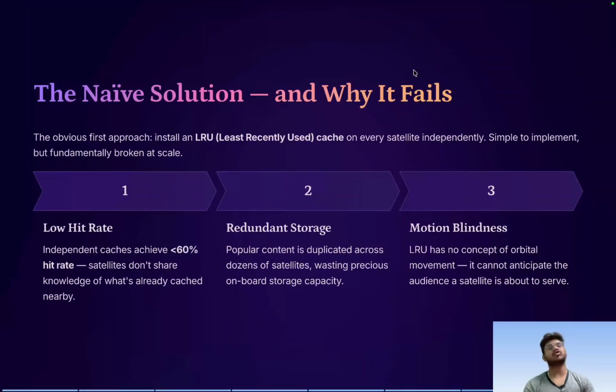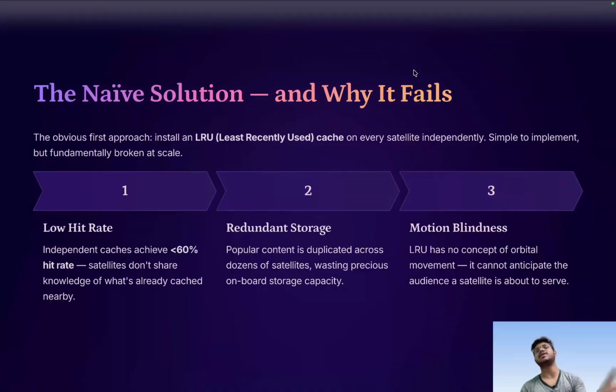So the naive solution, which I have already talked about, is to simply introduce a cache, and you may use the LRU cache policy, least recently used, for the eviction purpose obviously. This is very simple to implement, but as I told, it is fundamentally broken at scale, because it achieves a very low hit rate because of this continuous movement of the satellites. So this independent cache, if we introduce this LRU, achieves less than 60% hit rate, and the satellites don't share knowledge of what has already been cached nearby. In this naive approach, there is no mechanism by which those satellites can transfer their cache information to others.